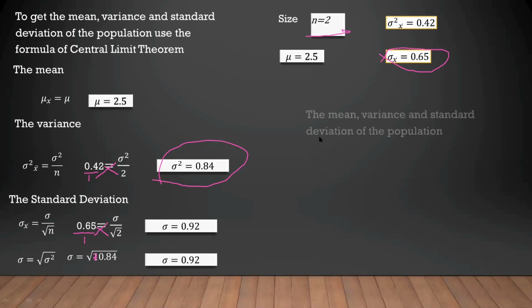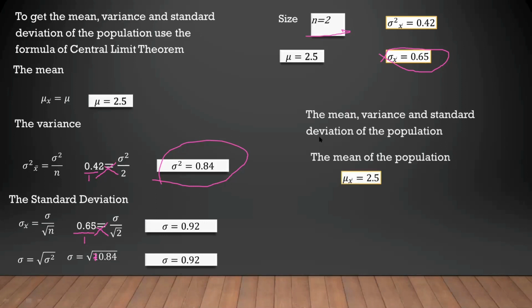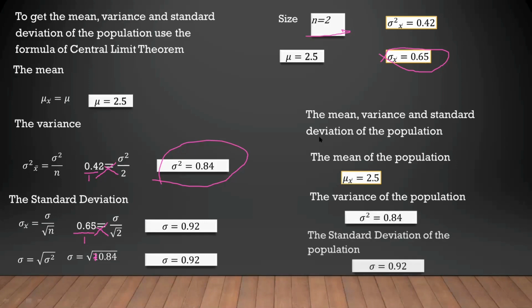So now, let's conclude that the mean of the population is 2.5, the variance is 0.84, and the standard deviation of the population is 0.92.